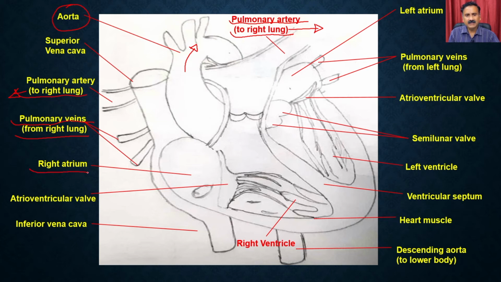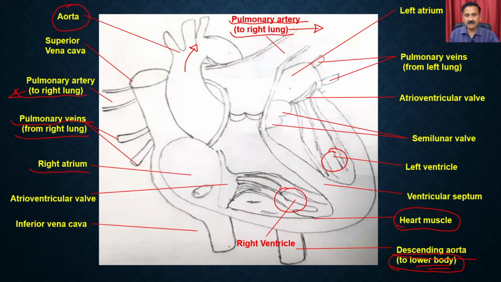Then we have the right atrium. So we have seen the right atrium, and you also have the right ventricle as well as the left ventricle. These are the two chambers. And then you also have the descending aorta. That descending aorta is connected to the ventricles, and it supplies the blood to the lower part of the body. And then the heart is made up of heart muscles. And remember that the heart muscles contract and relax, right? They are very hard muscles, so they are very efficient.